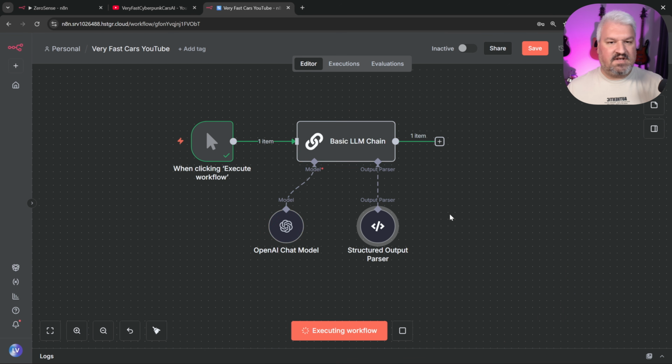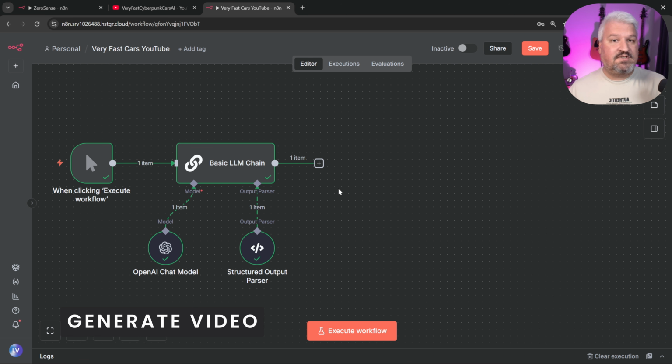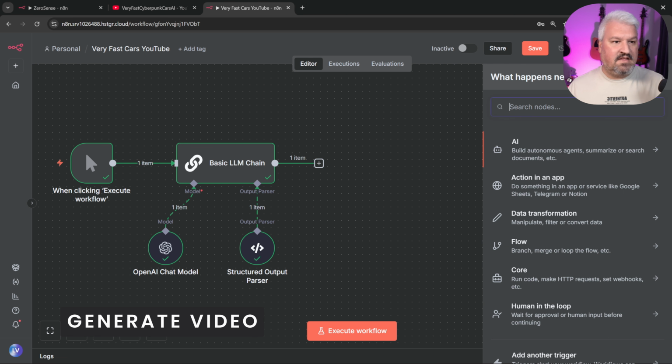Let's actually run this again. Alright, let's have a look at the output. And that's much better. Now we receive the script, the title, and description as separate values. Now the next step is to start the process to generate the video. So let's do that. Let's add another node.